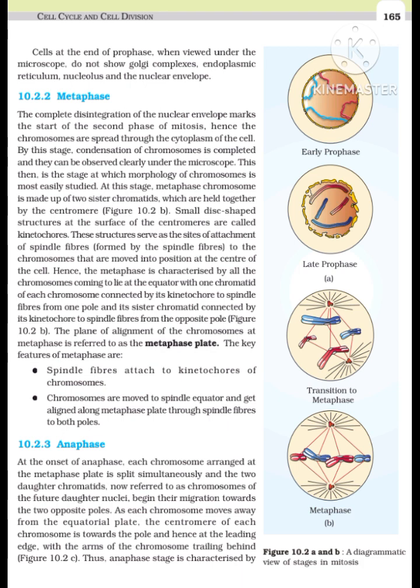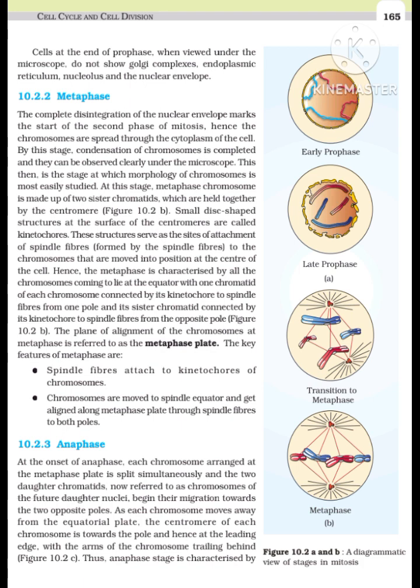10.2.2 Metaphase. The complete disintegration of the nuclear envelope marks the start of the second phase of mitosis, hence the chromosomes are spread through the cytoplasm of the cell. By this stage, condensation of chromosomes is completed and they can be observed clearly under the microscope. This, then, is the stage at which morphology of chromosomes is most easily studied.